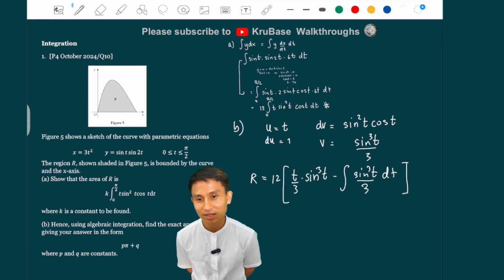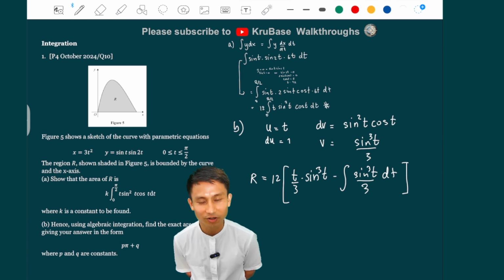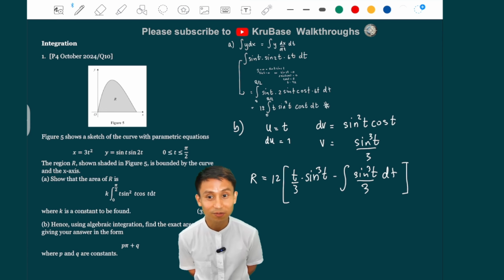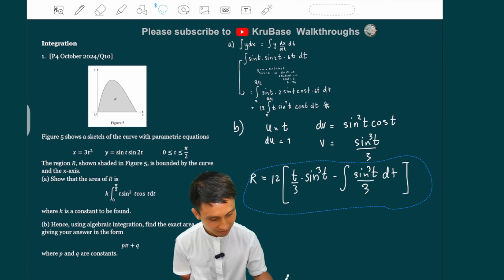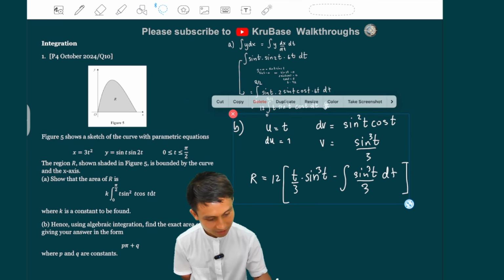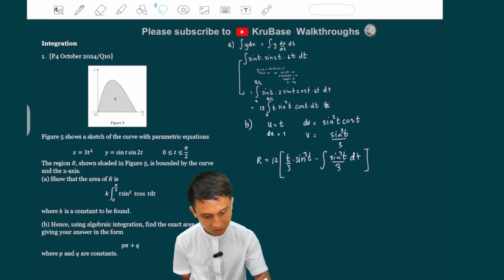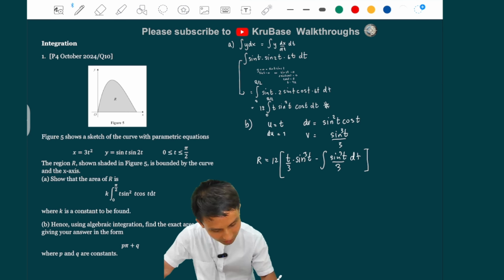Now, some of you may think, well, how do we apply reverse chain rule? Well, it's not quite straightforward yet, because you need to manipulate the integrand first. Let me show you. Let me shrink down a bit because I need more space again. So just for the sine cubed t, let's do this one separately.